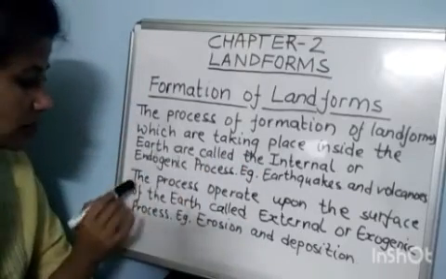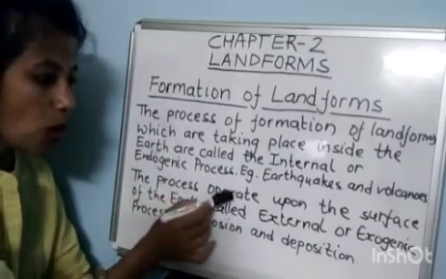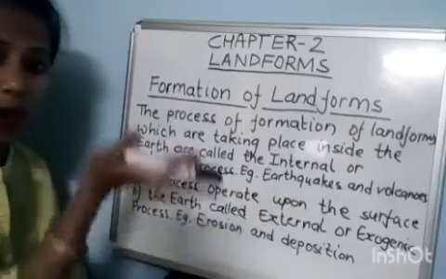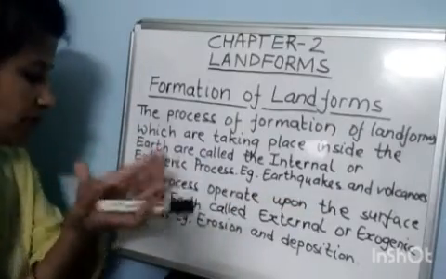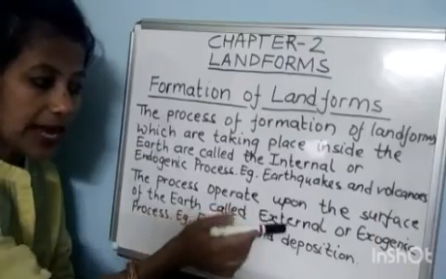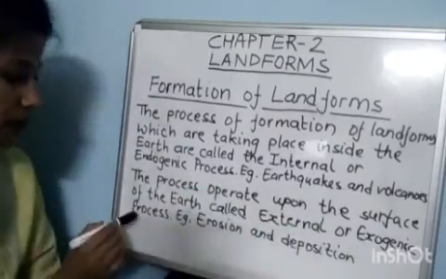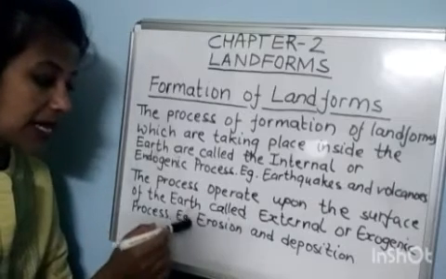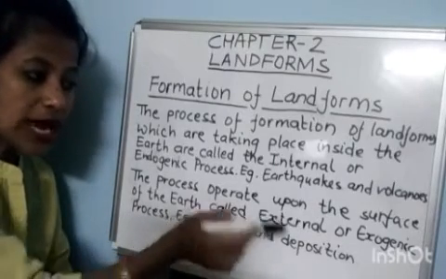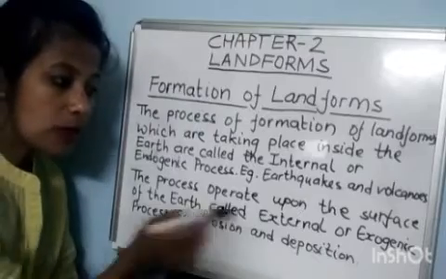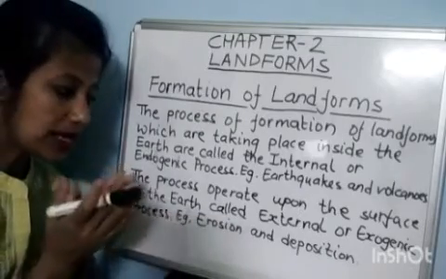Second one, the processes that operate upon the surface of the Earth are called external or exogenic processes. Examples are erosion and deposition. How do they occur?